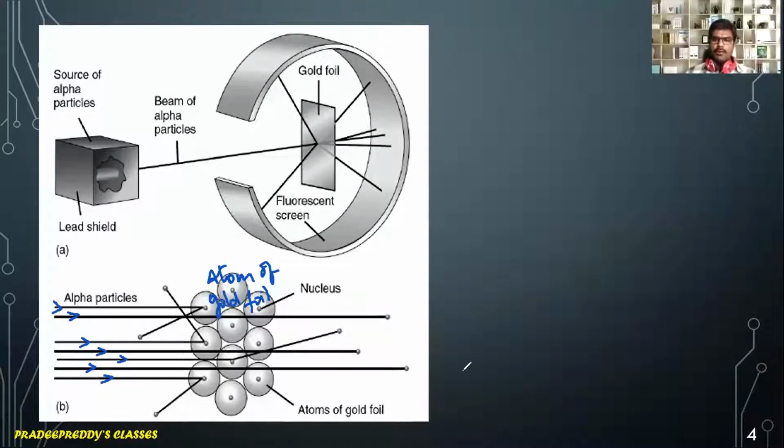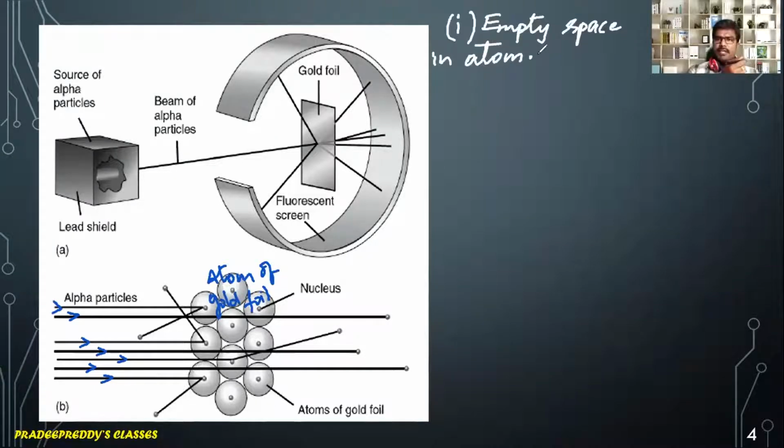So point number 1 to be noted is that as the alpha particles are allowed to pass through this gold foil, it means that most of the atom should be empty. There is no charge embedded within that particular region. So it confirms empty space in the atom. There should be empty space in an atom because when these alpha particles pass through that empty space, there will be no deviation.